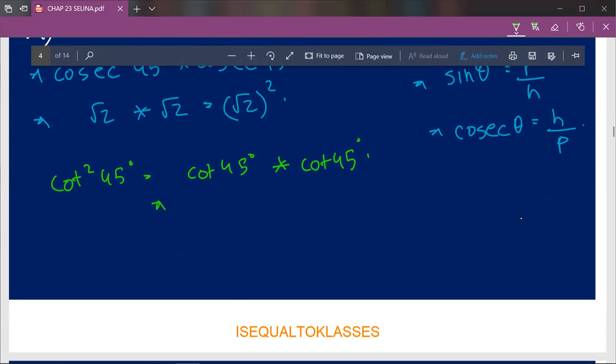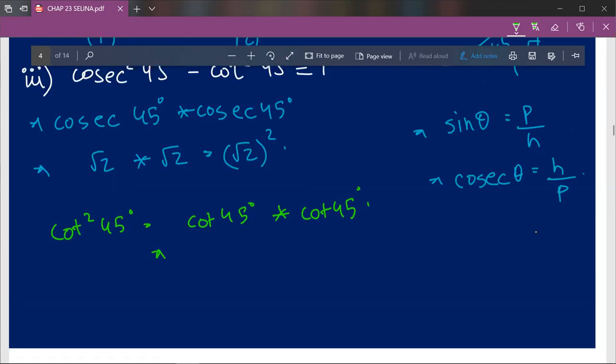First we'll find cot 45 degree. As I've said before, the three complex formulas in trigonometry are cosecant theta, secant theta and cot theta. Whatever value you get for tan theta, say for example perpendicular upon base, the reciprocal for this value will be cot theta, which will be base upon perpendicular.